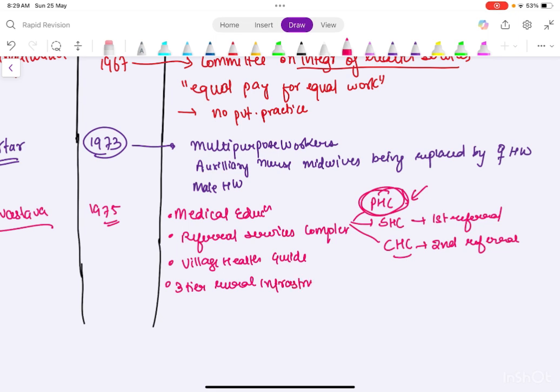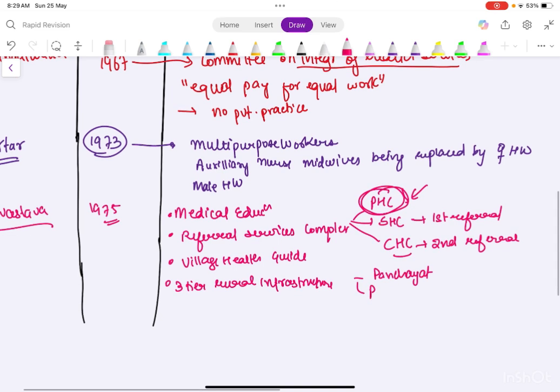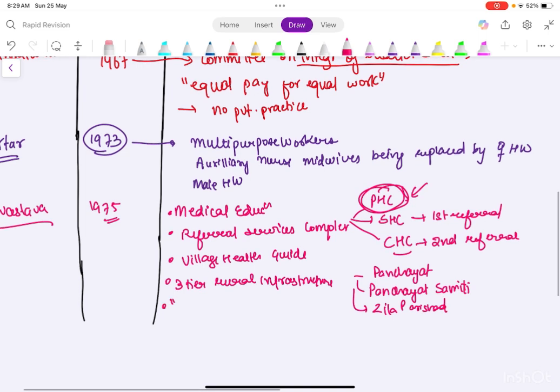Now what is this? In this you have the panchayat, then you have the panchayat samiti, and then you have the Zilla Parishad. Alright. Now in this we've done this, and there's also one keyword that is asked from this, the band of paraprofessionals, a semi-professional health worker.